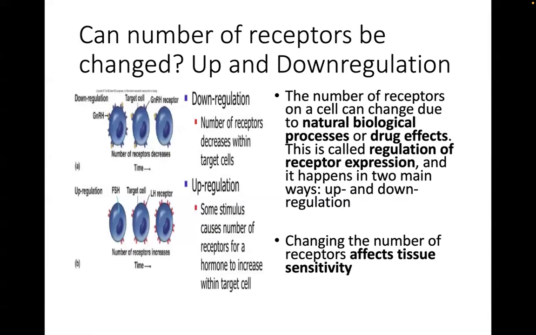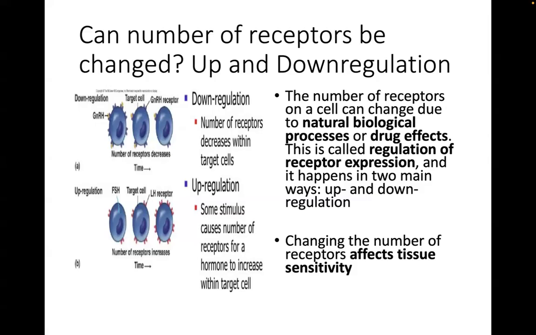So when we say down regulation, the number of receptors decreases in the target cells. When we say up regulation, then there is an increase in the number of receptors for a hormone in a target cell or tissue.